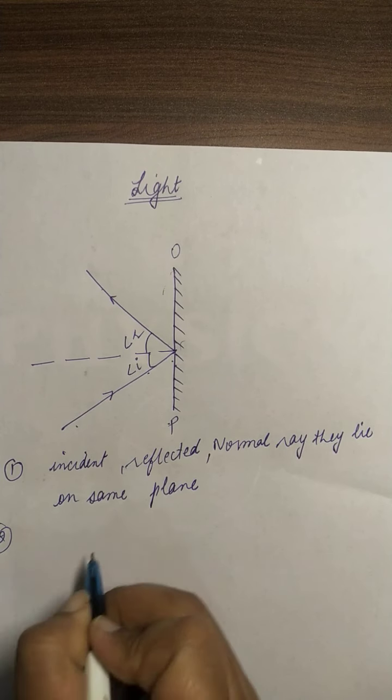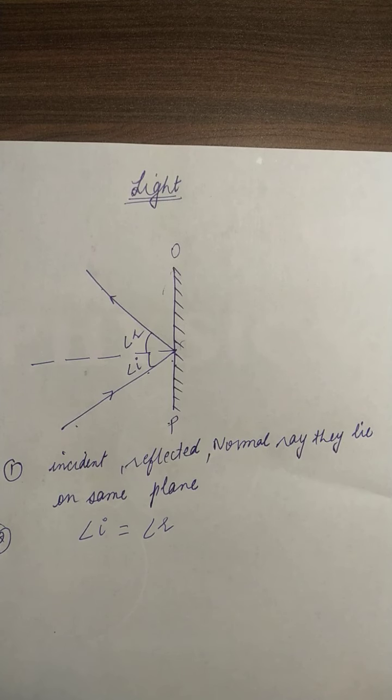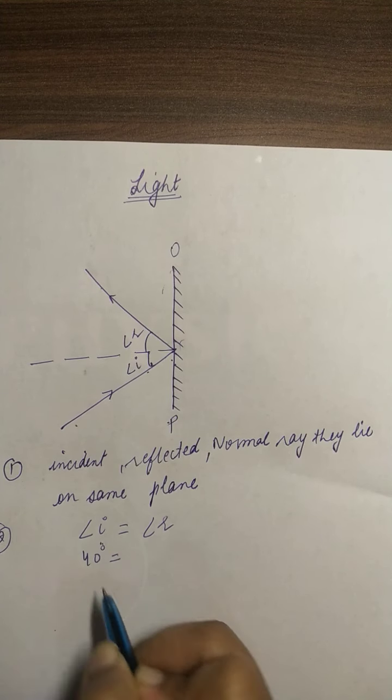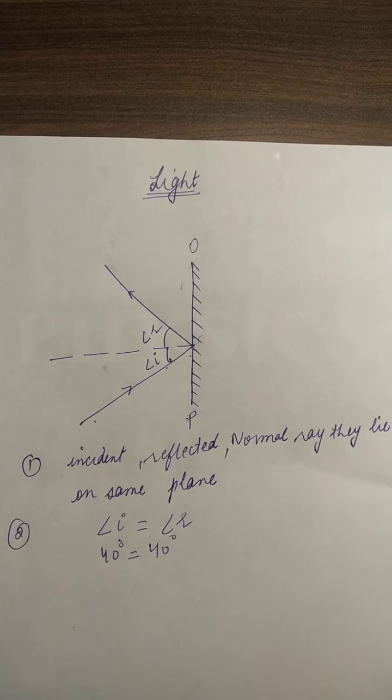Second law of reflection: angle I is always equal to angle R. Whatever the value of angle I, the same value is for angle R. If angle I is 40 degrees, that means angle R is also 40 degrees.